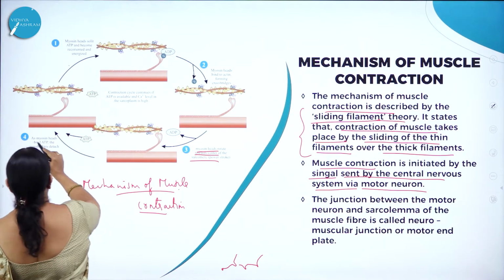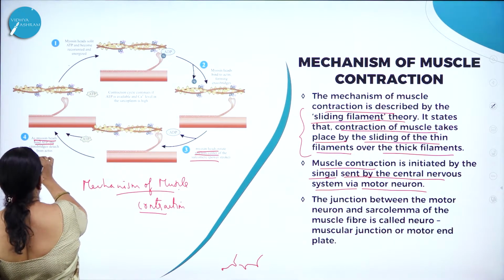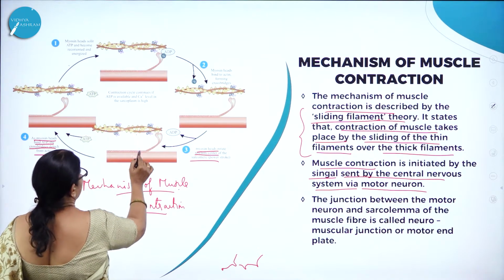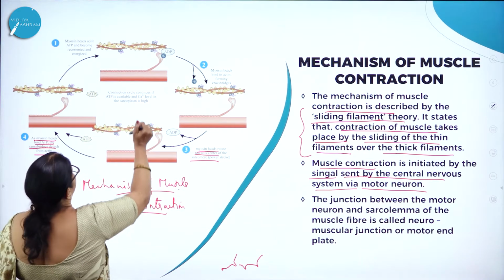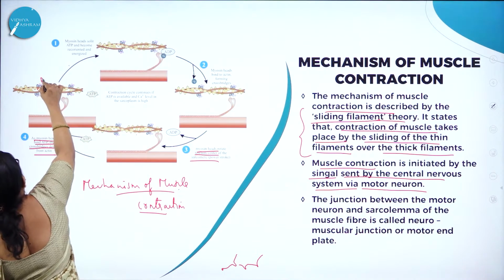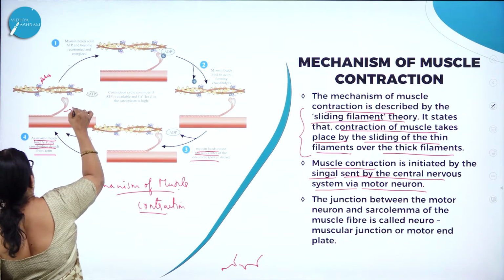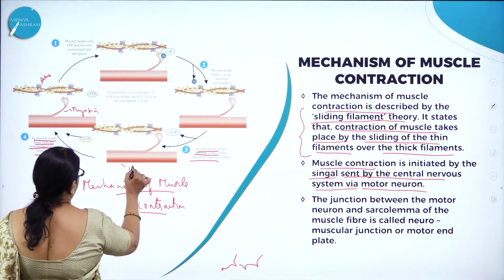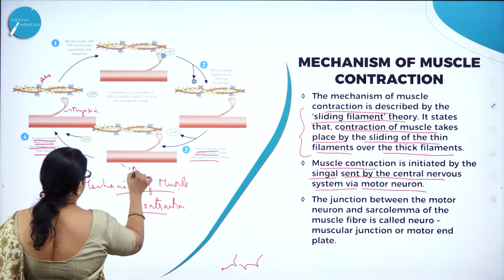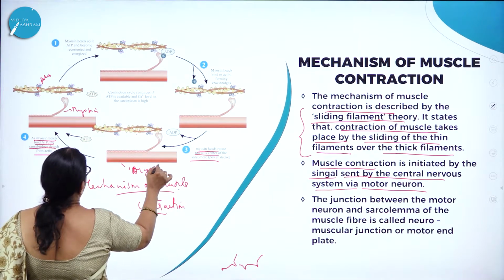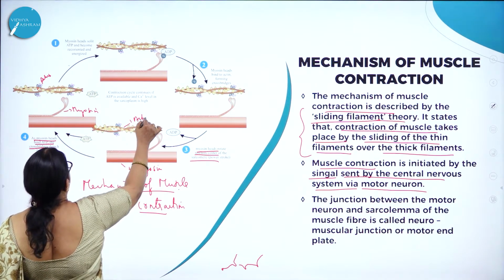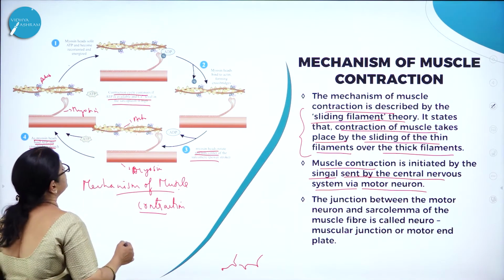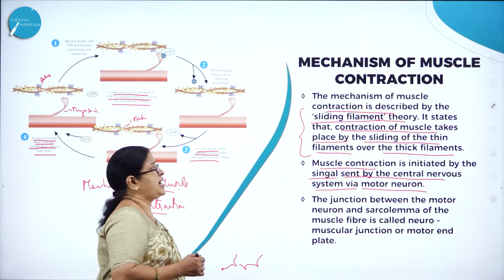Then here you can see, as myosin heads bind the ATP, the cross bridges detach from actin. Here you can see actin, this is actin and this is myosin. The contraction cycle continues if ATP is available and the calcium level in the sarcoplasm is high.